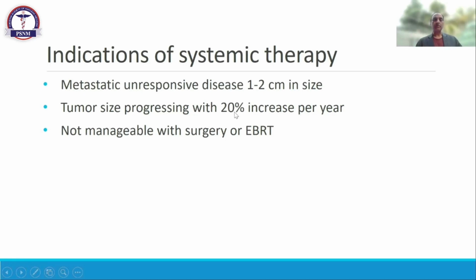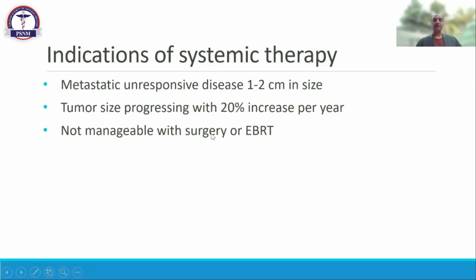If it is not progressing so rapidly, we can just wait. This should also be a lesion which is not surgically resectable or is not a good candidate to be treated like EBR. For example, if the lesion is in the lung and you are planning radiation therapy, lung toxicity will be there, so it is preferable not to go.